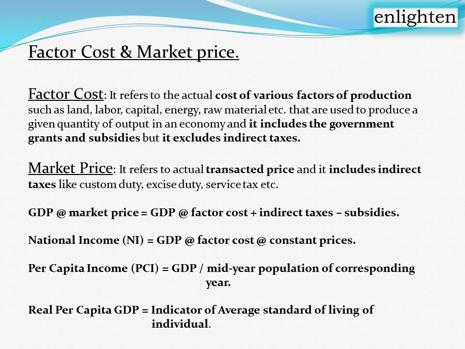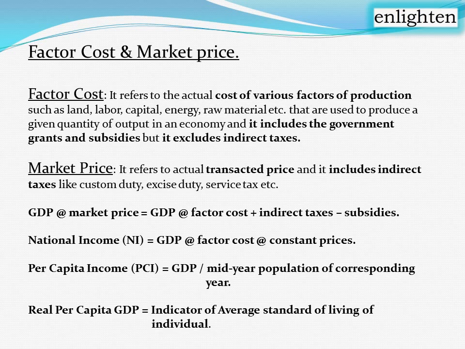So national income is calculated with the help of GDP at factor cost at constant prices. GDP at factor cost is nothing but the original cost of the product at constant prices. Constant prices means the prices which are calculated with the help of base year price, which we saw in the previous video. So we do not consider market price in the calculation of GDP. We are considering GDP at factor cost at constant price as the national income for our country.